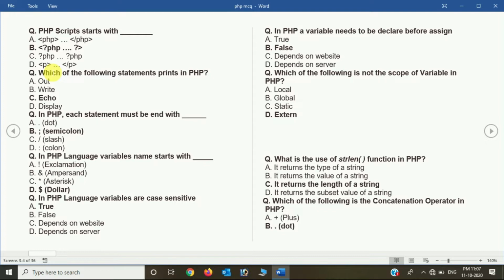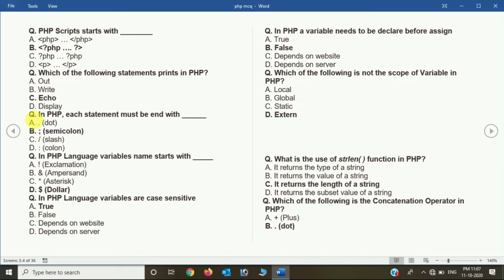And now the question, which of the following statements print in PHP? So suppose we want to print any output, so how can it be done? With the help of echo, we use that statement for printing a particular thing inside a program or code. Now the next question is, in PHP each statement must end with dot, semicolon, slash, colon. So the answer of this question is semicolon.